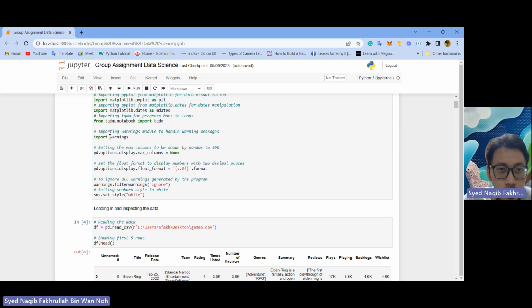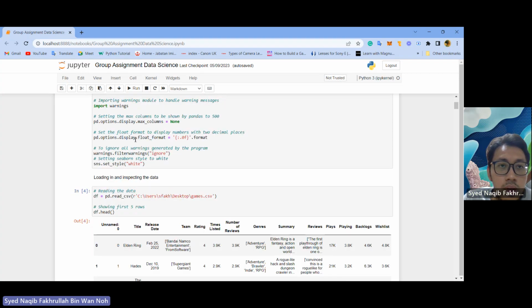We also import the warnings module to handle any warning messages, and we also set the float format to display numbers with 2 decimal places. And lastly, we use warnings.filterwarnings to ignore all warnings generated by the program.